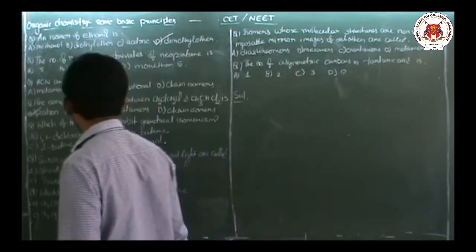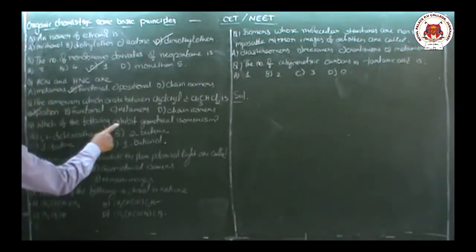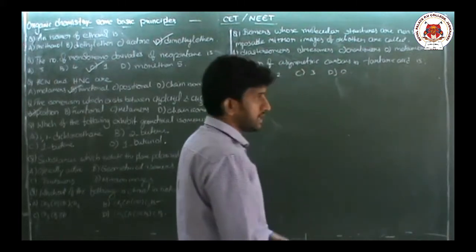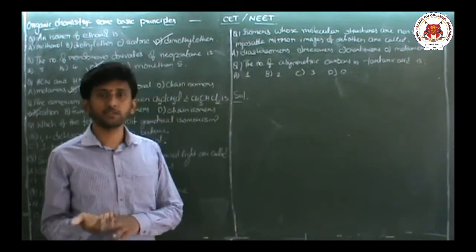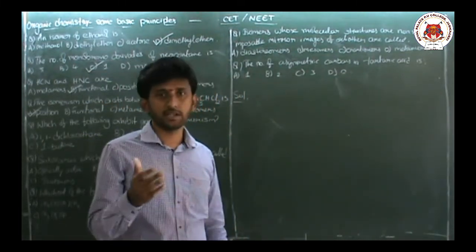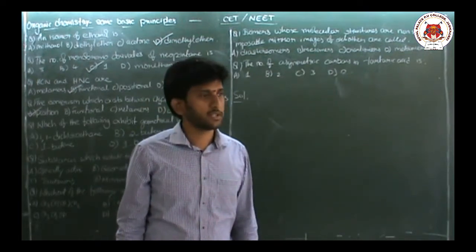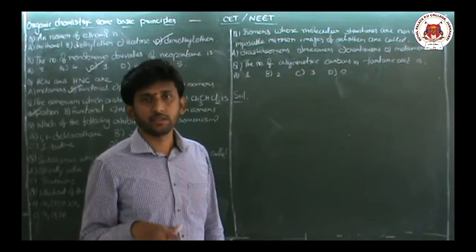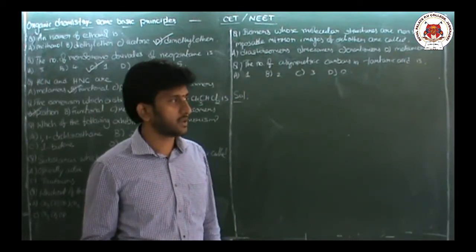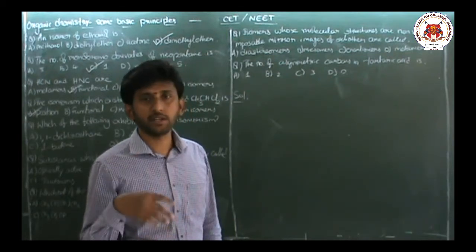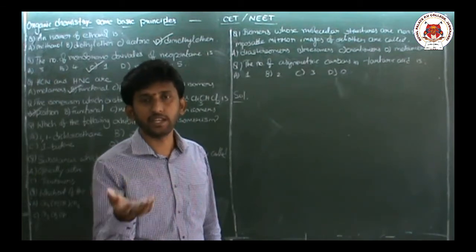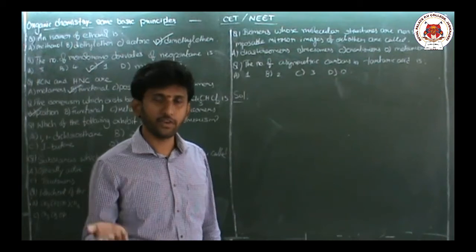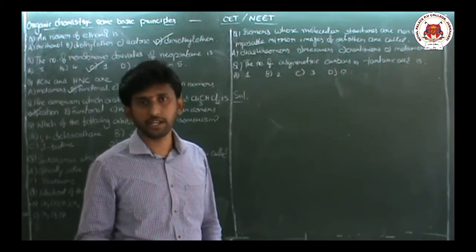Next question is, which of the following exhibit geometrical isomerism? Geometrical isomers means cis and trans isomers. So what are geometrical isomers? Isomers whose arrangement of the atoms across the double bond is different are called geometrical isomers.